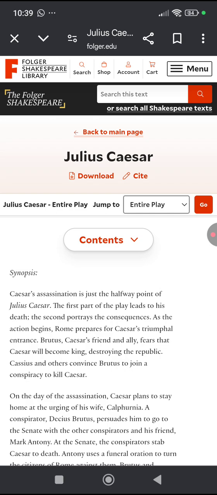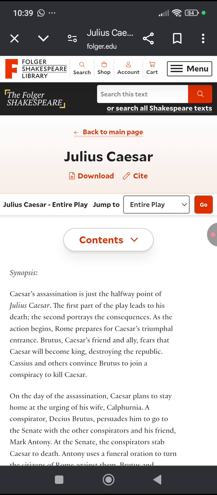The first part of the play leads to his death, the second portrays the consequences. So, the first part of the play, Act 1 and Act 2, lead to the death of Caesar, and the second, that is Act 3 and Act 4, portray the consequences. The consequence of the assassination of Caesar is that there is a civil war in Rome.